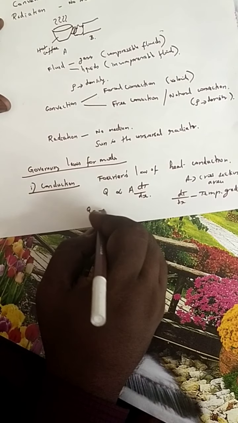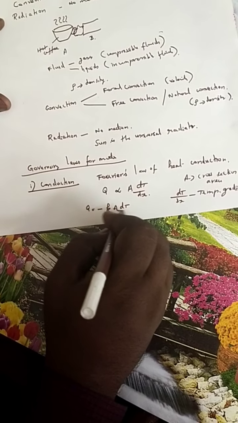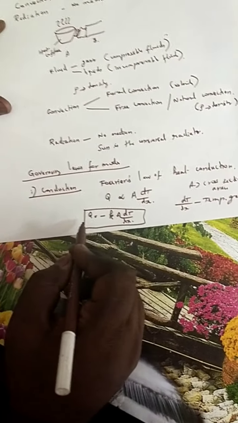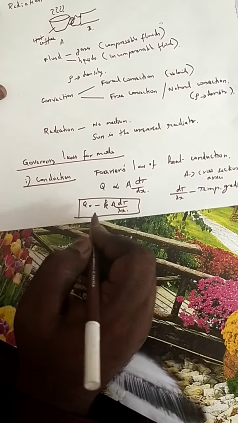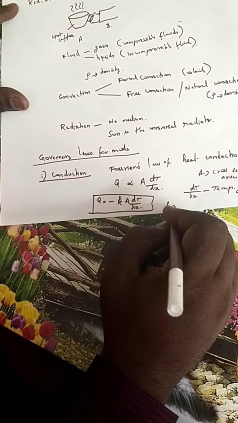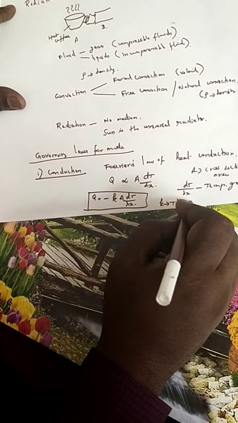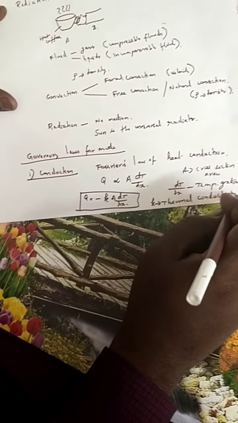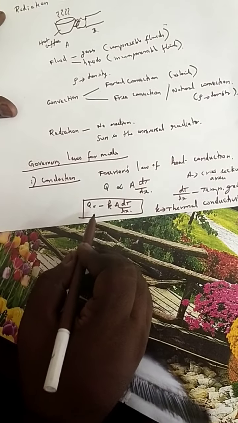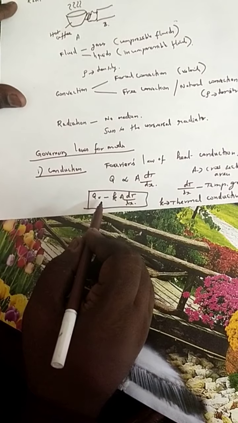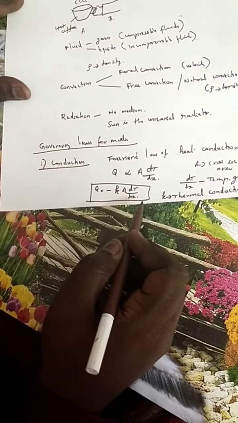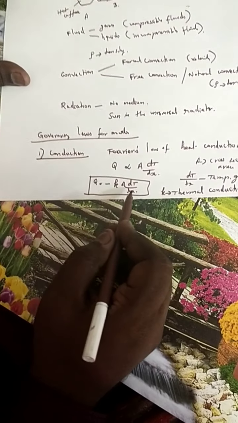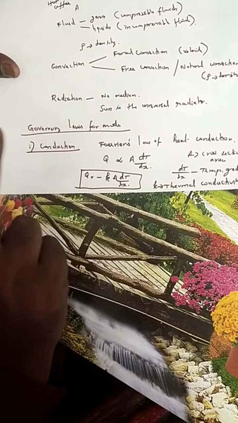If you remove the proportionality, you will have Q equal to minus kA dT by dx. So this is the governing law for conduction. What is k? k is a material property, that is thermal conductivity. Now, what is the minus sign for? The minus sign means the heat is reducing. As time goes, heat will be reducing. That's why Q equal to minus kA dT by dx.